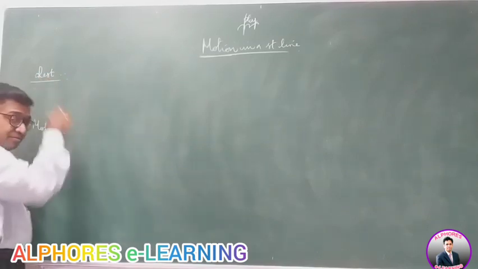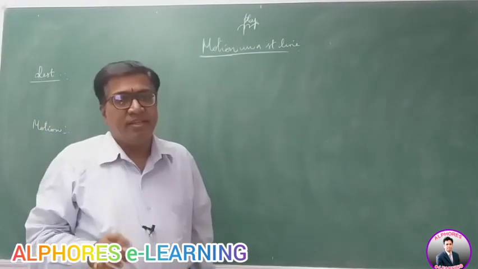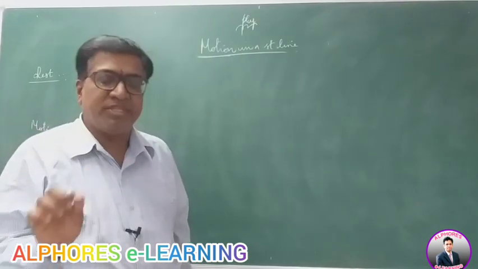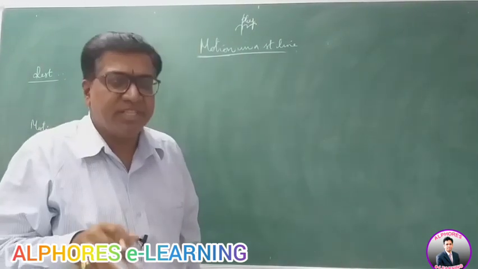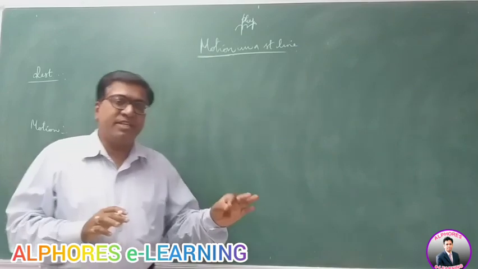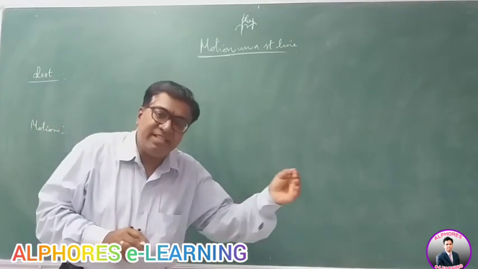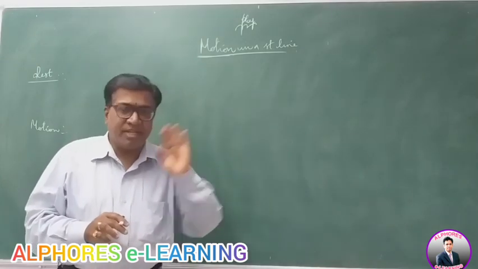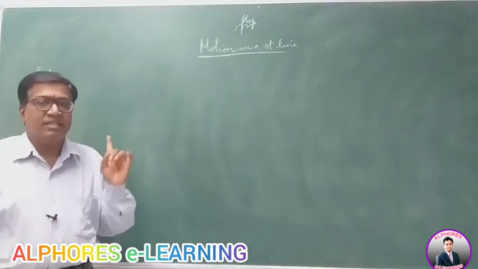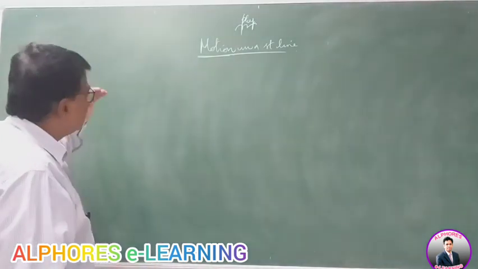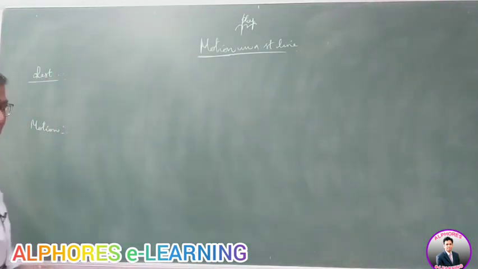Rest and motion. If the position of the body remains the same with respect to the surroundings for all the time, the body is said to be at rest. If the position of the body is changing continuously with respect to time and with respect to surroundings, then the body is said to be in motion. So that way you define the two states of a body: rest and motion.